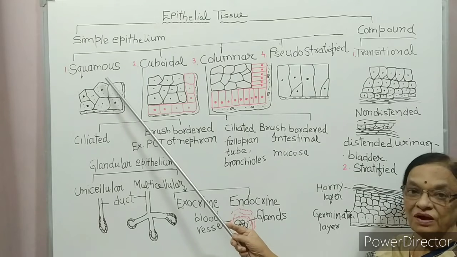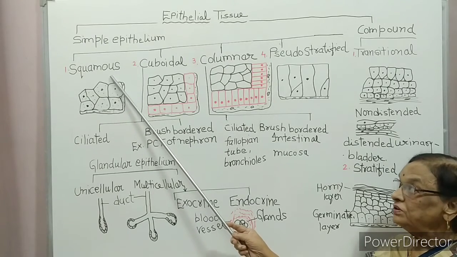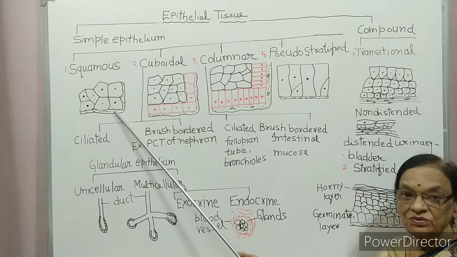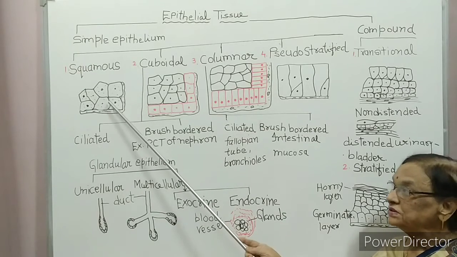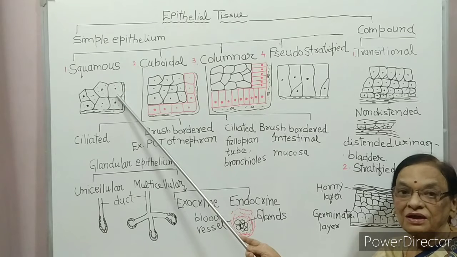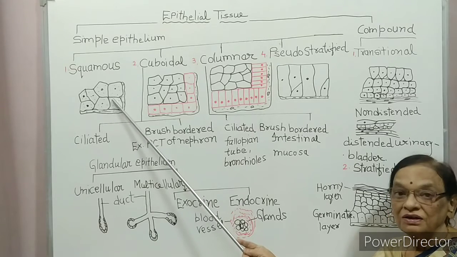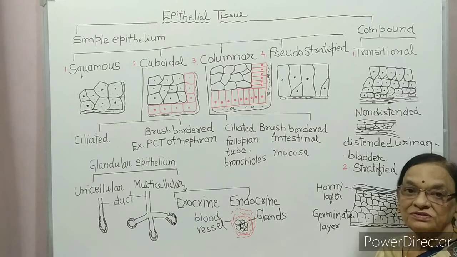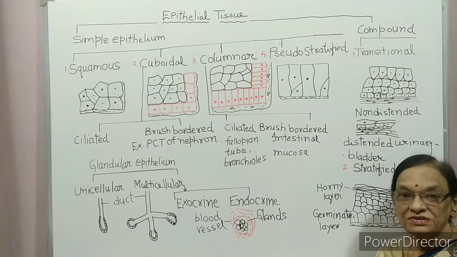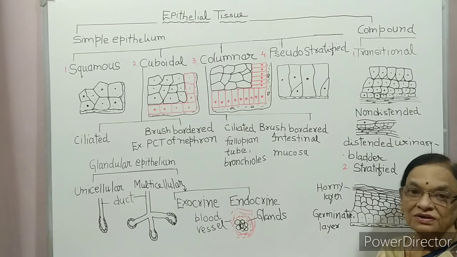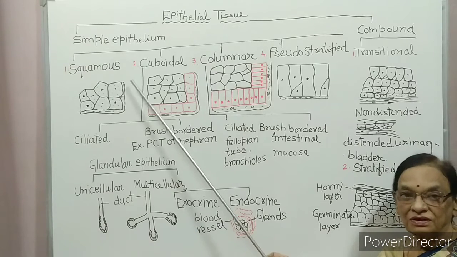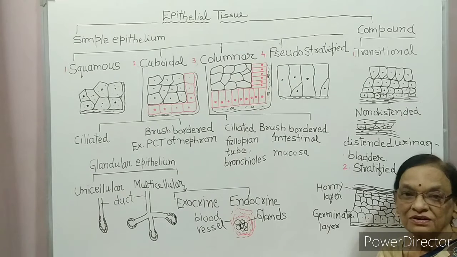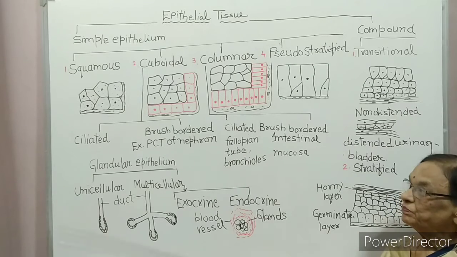First is squamous. Whenever you learn this tissue, learn in three topics. First is their habitat. Where are they found? Second, their structure. And third is their function. So their location, structure and function.